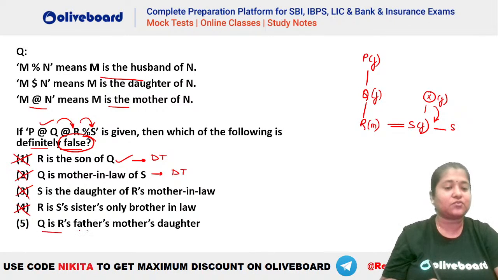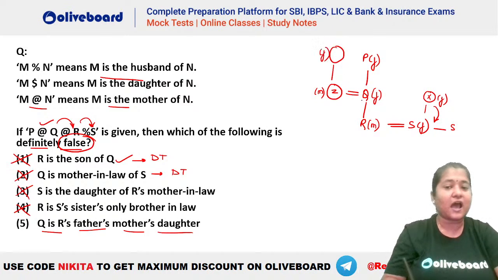What is this one? Q is R's father's mother's daughter. Let's say this is R's father. Who is your Z, right? Let's name this person. Let's say this is your Z here. So R's father's mother. Who will be R's father's mother? You can see R's father's mother is this person. R's father's mother's daughter. So you can see this is your daughter here.